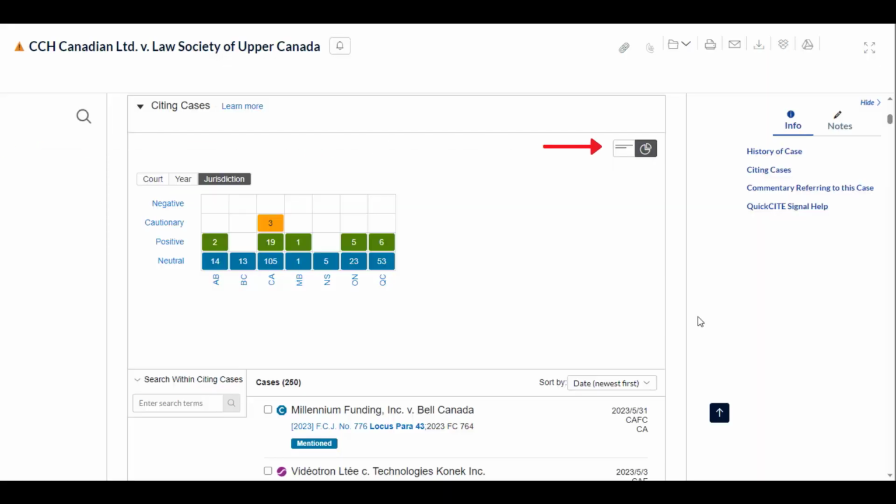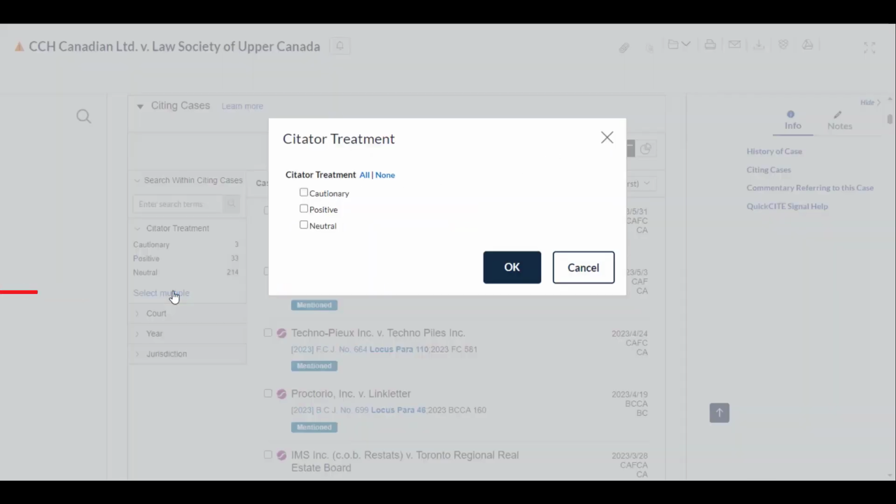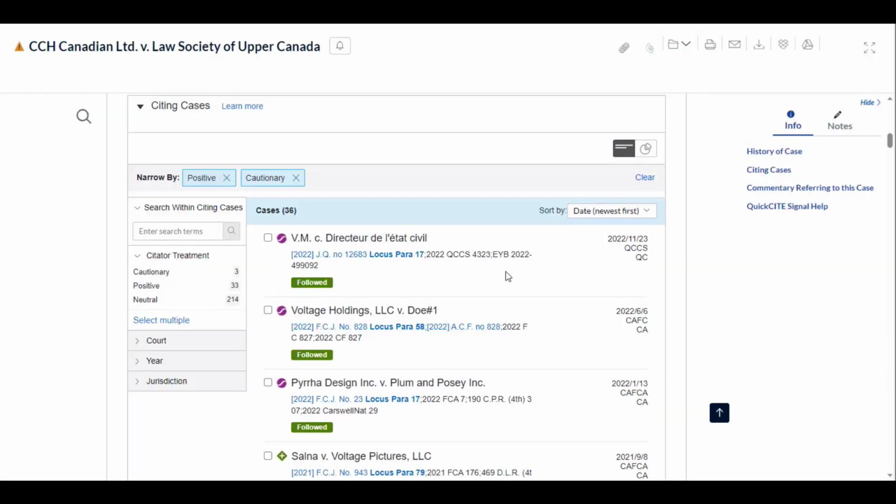So use the graphical view for that. You can take a look at the table to get the full overview. And then once you've done that, go to the list view. In the list view, you're going to be filtering for all three types of cases at once. So those that have given a negative treatment, those that have given a cautionary treatment, and those that have given a positive treatment. From there, apply another filter, but in the search within your cases field.